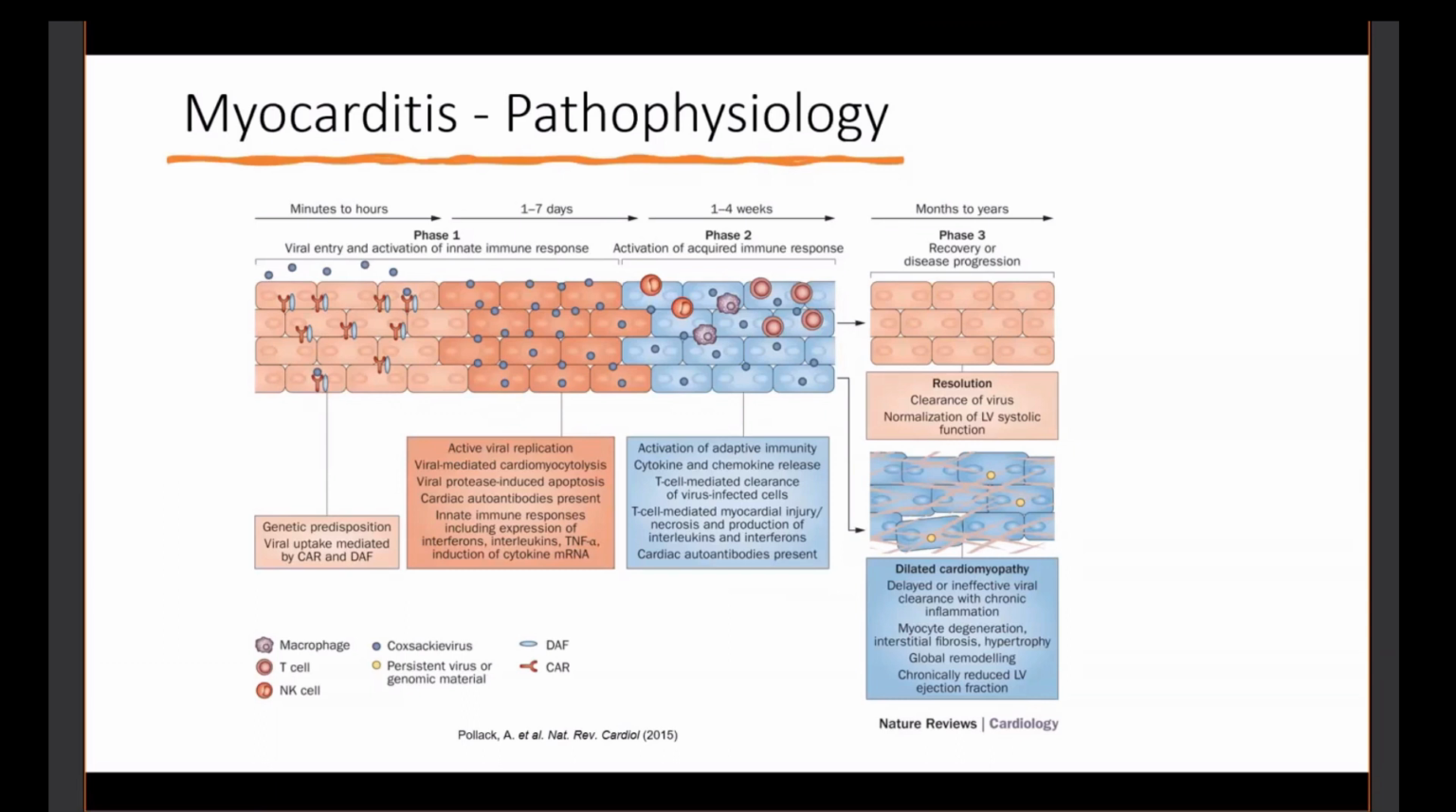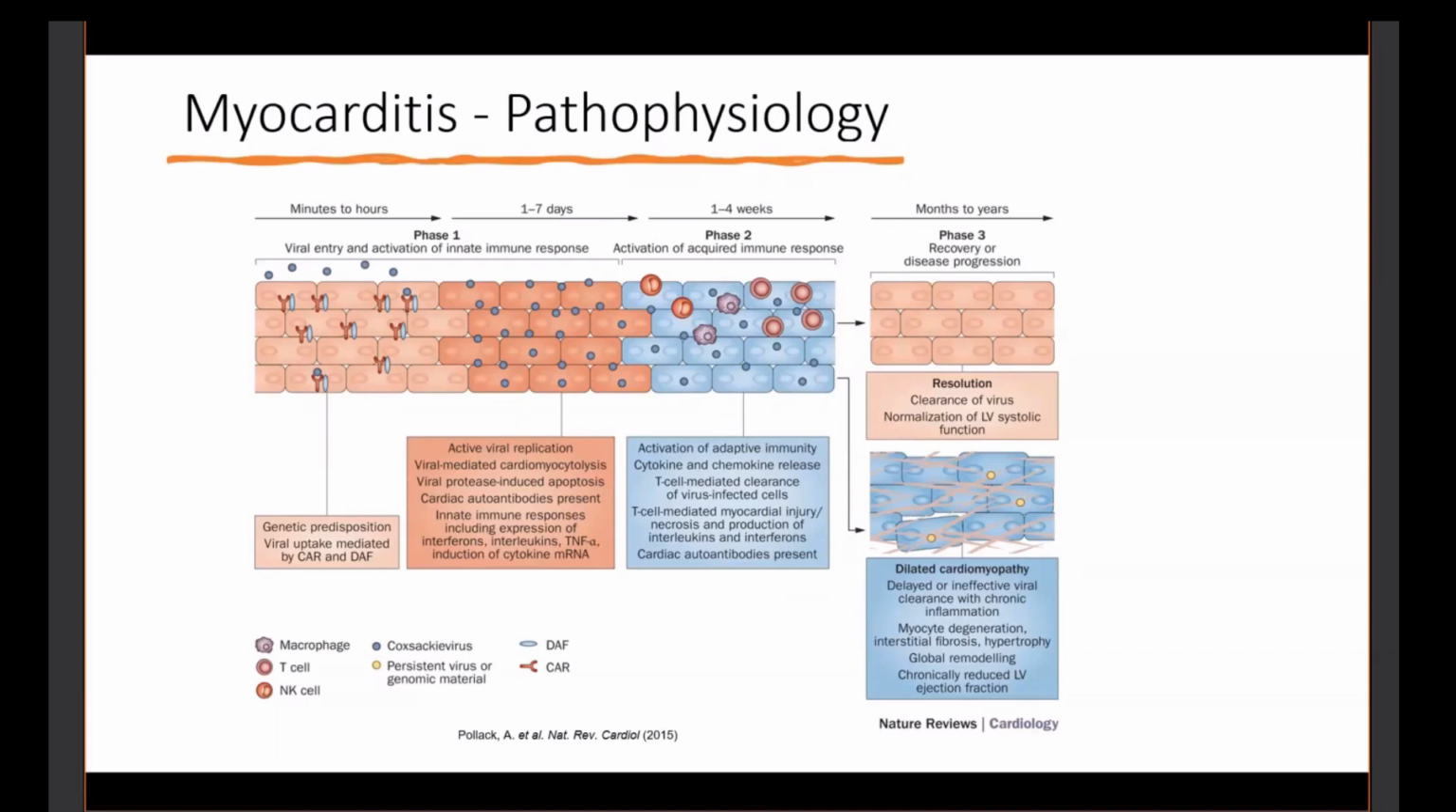Phase 2 is between 1 and 4 weeks, where we get cellular and humoral responses with adaptive immunity that causes mediated cell injury. First there are natural killer cells, then macrophages, and then infiltration of T cells, which peaks around 14 days, which is the highest amount of inflammation. Phase 3 is a convalescent recovery phase. It occurs over months to years, and that's typically where we get clearance of the virus with myocyte degeneration, fibrotic changes, and long-term remodeling.